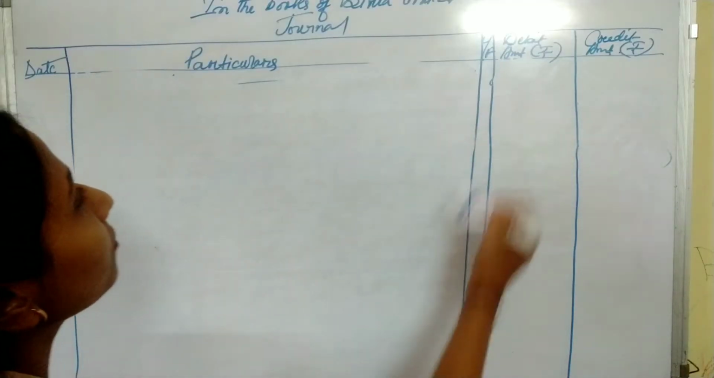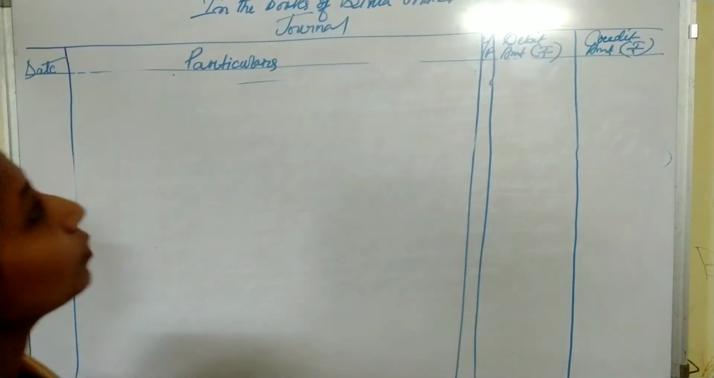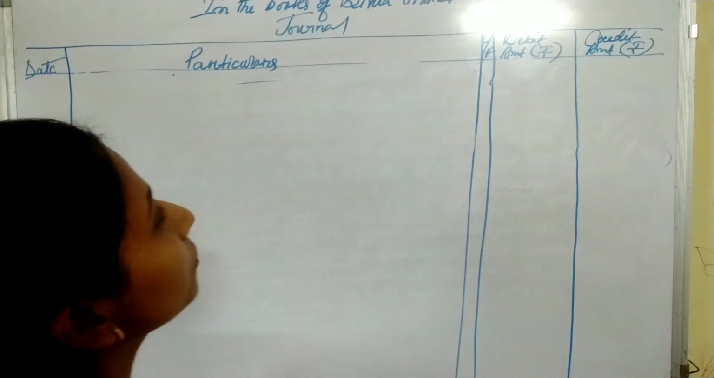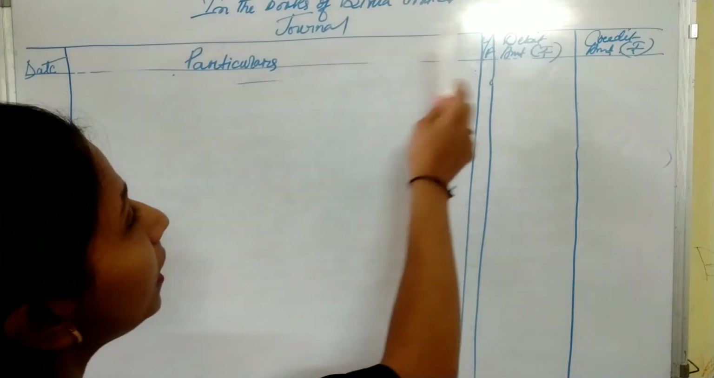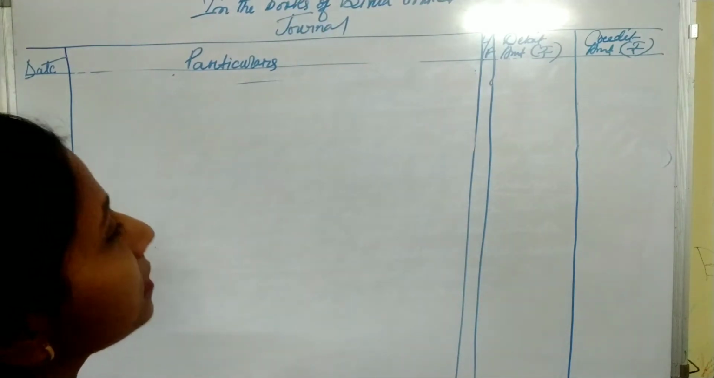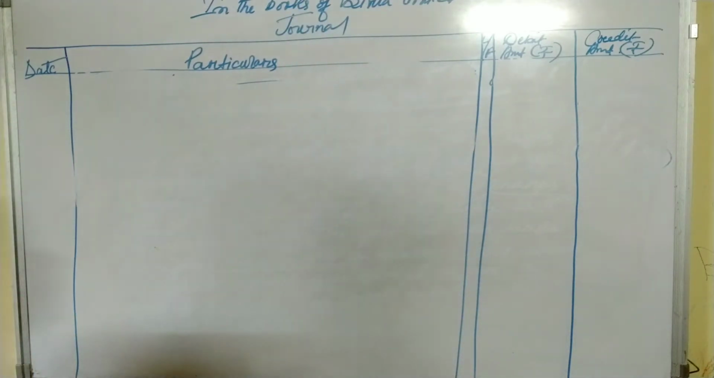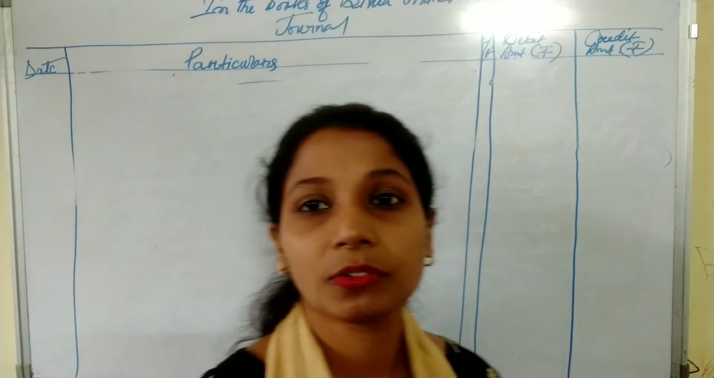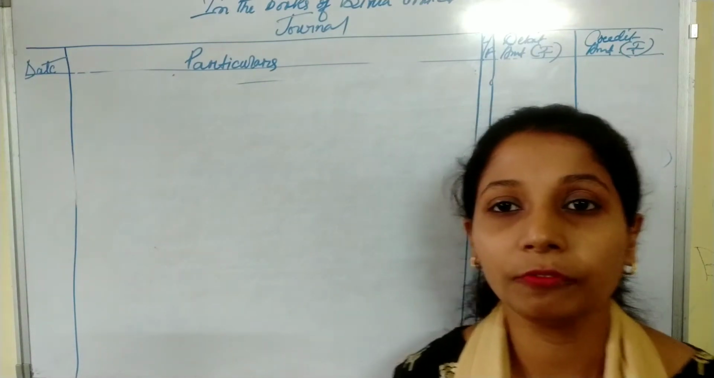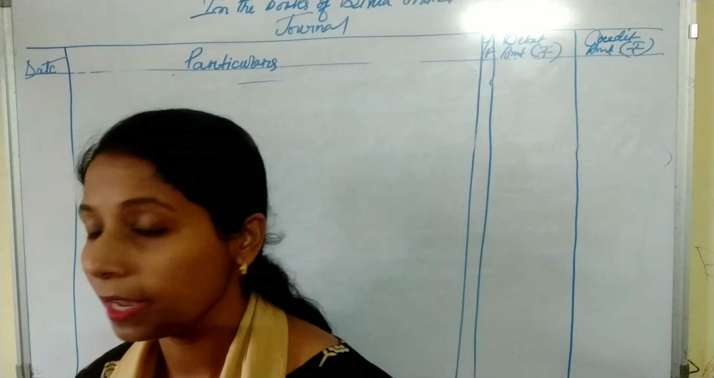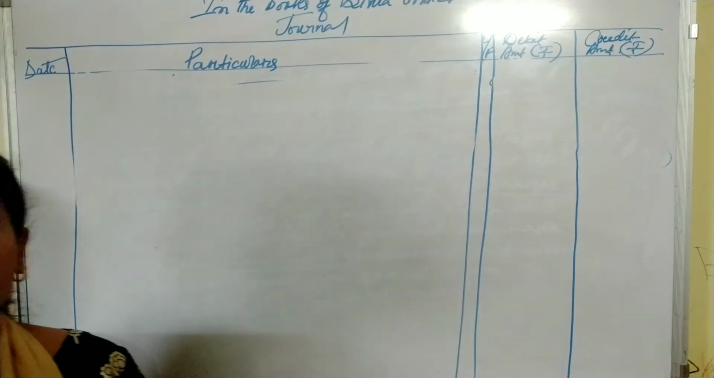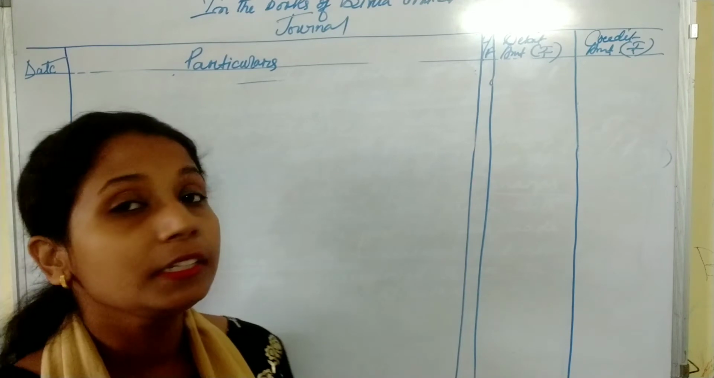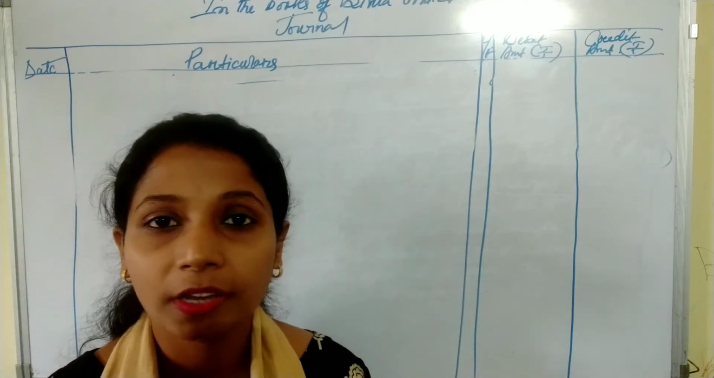This is the format of our journal. At the top we will write, in the books of Birla Limited. The name of our company is Birla Limited, and below we will write journal. The first column of the journal format is the date column, the second column is the particulars column, the third column is the ledger folio, the fourth column is the debit column, and the fifth column is the credit column. As the date is not mentioned in our question, we will not write the date.